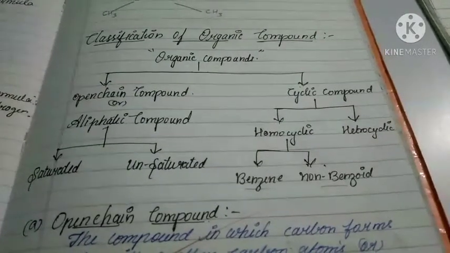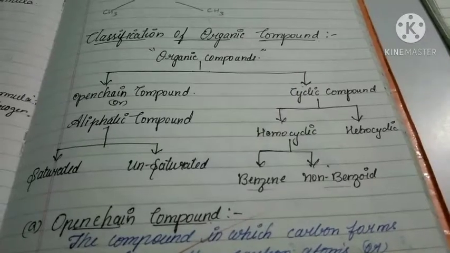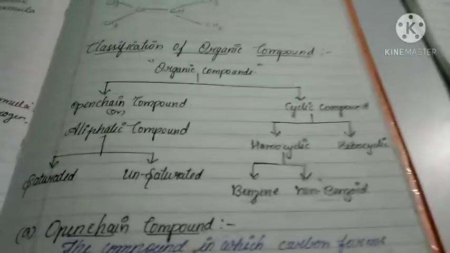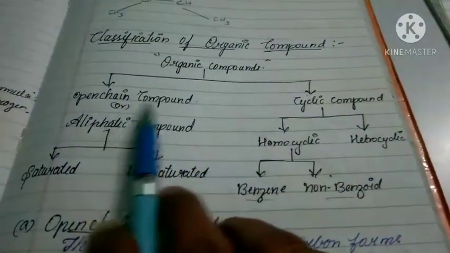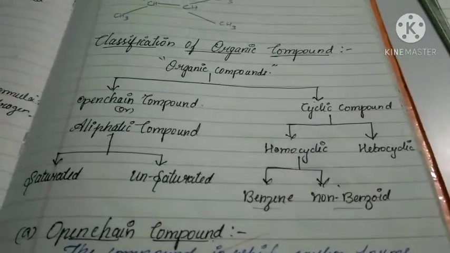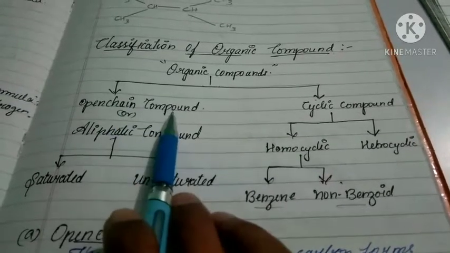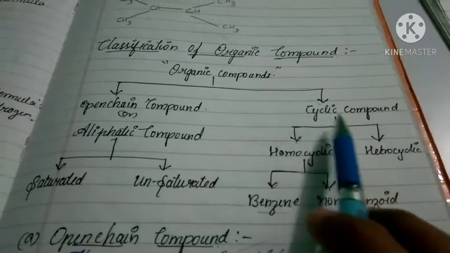Good morning, students. Now I am going to discuss the next topic in organic chemistry, that is classification of organic compounds. Organic compounds are classified into two types. They are open chain compounds and cyclic compounds. Open chain compounds means the atoms are present in a straight line. Cyclic compounds means the atoms are present in cyclic rings.